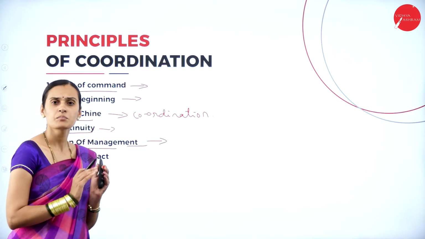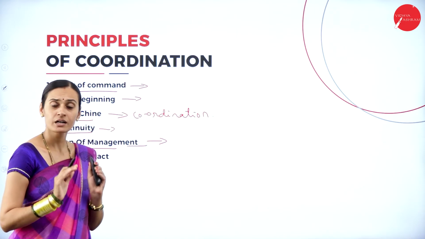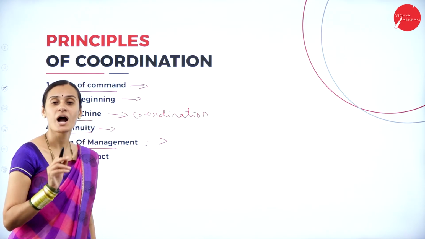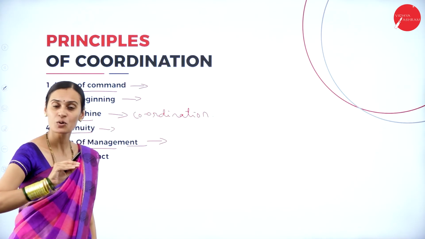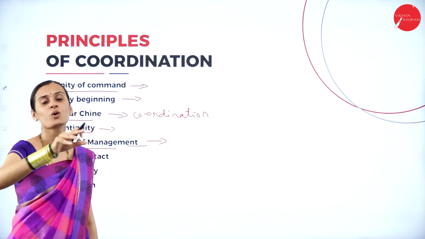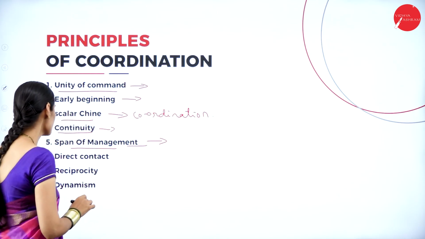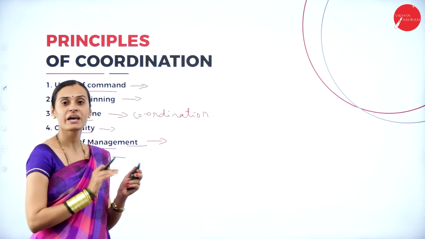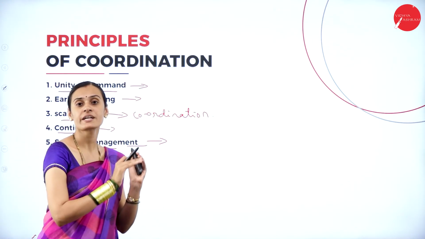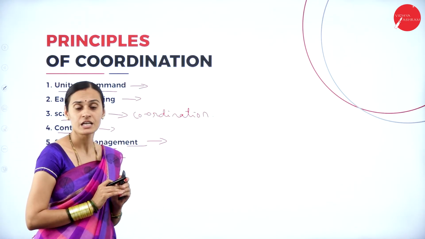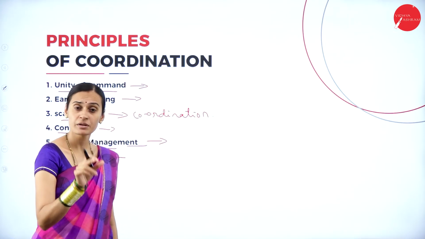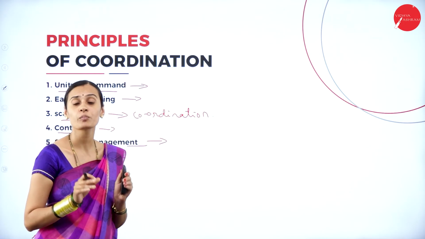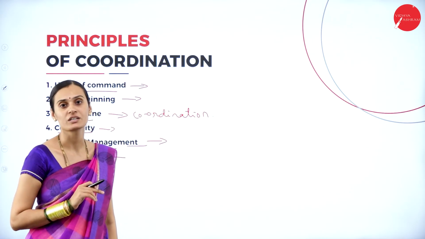Yes, there are a number of subordinates working under a single manager, and that single manager has the ability to maintain coordination among the subordinates who belong to him. And next one, that is direct contact. That is contact between managers and workers, subordinates and higher level authorities or leaders. Yes, if there is coordination among the managers and subordinates, it helps to maintain a better working environment among the persons, among the workers.